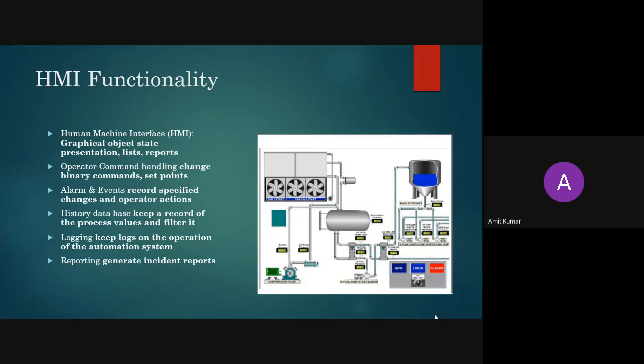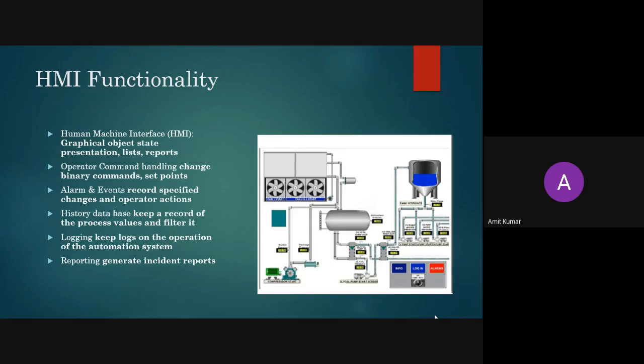Then the second thing is the list. List means you can just click on the list and see the different inputs and outputs connected to your devices or in your industry. You will be able to see the various sensors and actuators connected to your control system.